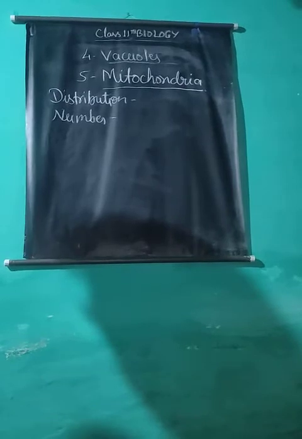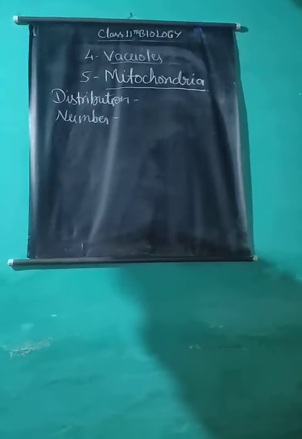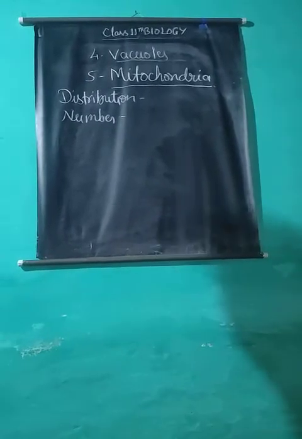Micromonas and chlorella contain only one mitochondrion. Normal human cells contain about 1,000 to 1,600 mitochondria.